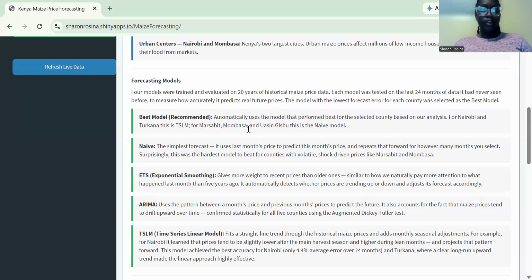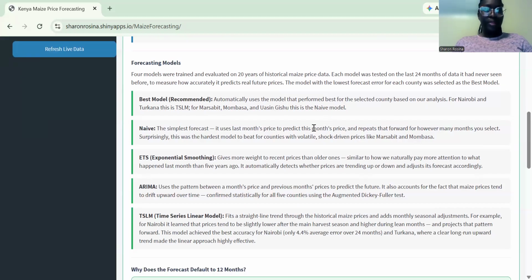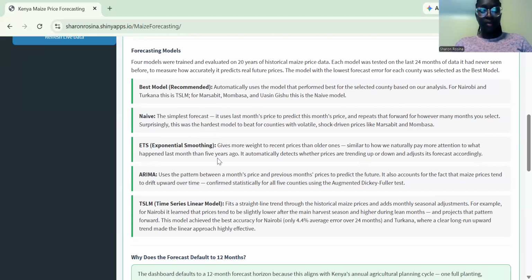For Nairobi and Turkana, it was the time series linear model. For Marsabit, Mombasa, and Uasin Gishu, it was the naive model. The naive is the simplest model. It was our benchmark. It uses last month's prices to predict this month's prices. Then you have the exponential smoothing. This gives more weight to recent prices, like maybe in 2024, 2023, than the older ones in 2006.